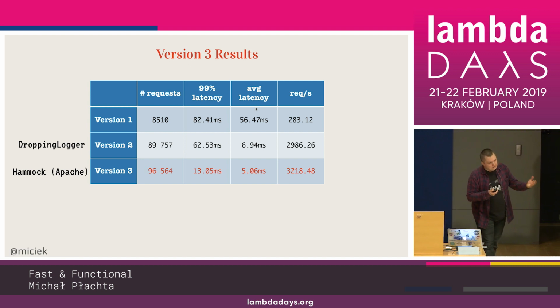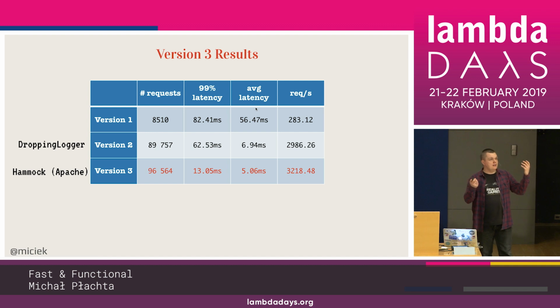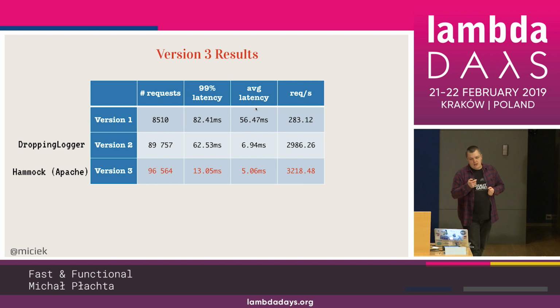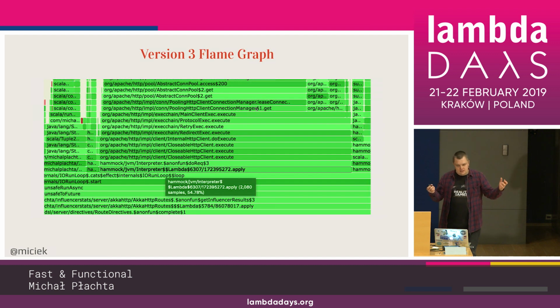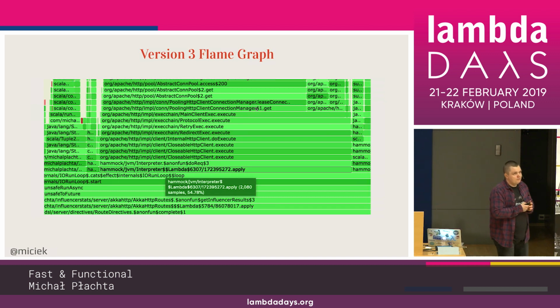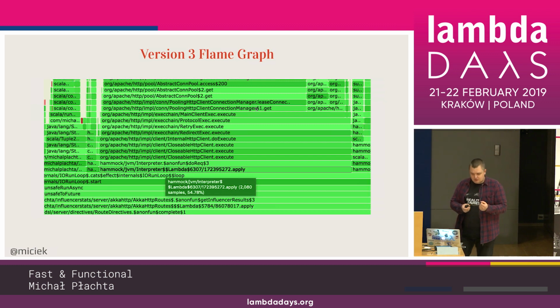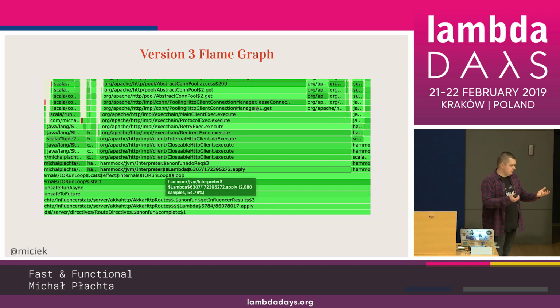So we see that even though we changed the whole Akka HTTP into Hammock, we didn't get as much performance gain as we like to. And the flame graph, how does it look like? It looks like this Hammock thing is eating 54% of time of the CPU. So we see that the problem is still there. The majority of the code is running using these HTTP calls, right? Because, well, let's face it, our service is doing nothing really that much than calling the YouTube. So we see that it is a bottleneck. So we need to approach it differently.